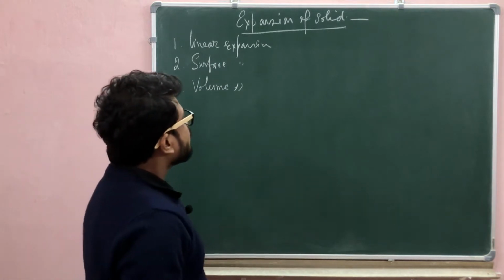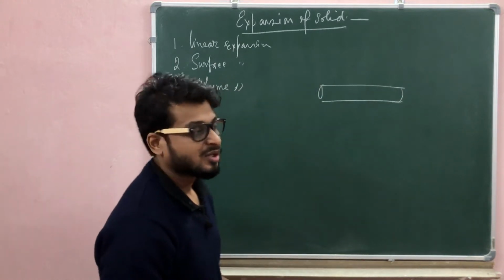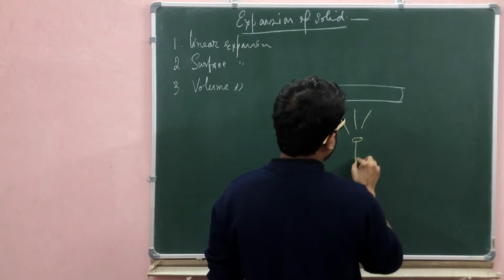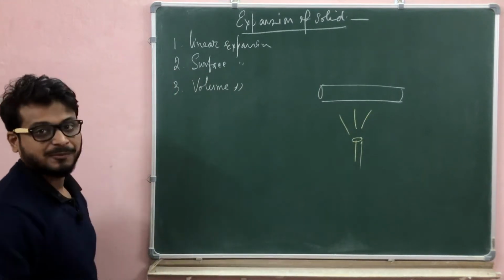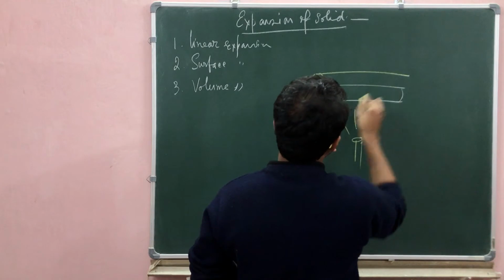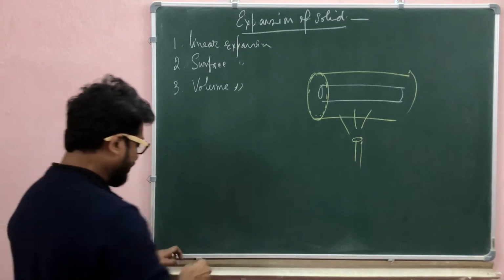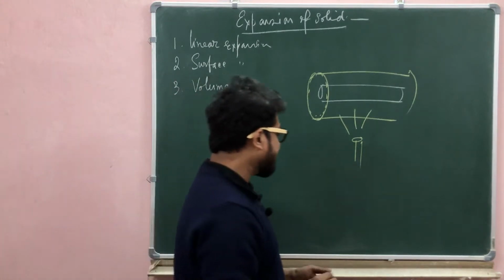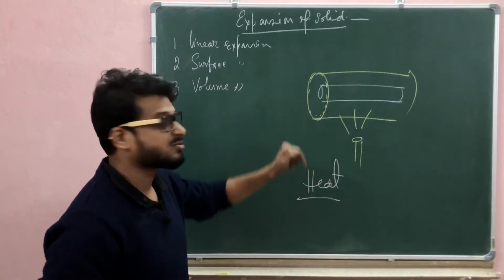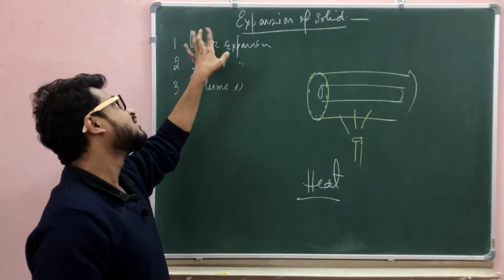Okay. First, we choose a metal body, a metal ball or metal cylinder. If we give heat to the metal body, then the body will expand. So it changes its length, surface or volume due to heat. What is heat? Heat is the main cause for expansion. The three types of expansion have one main cause, heat, and the result is expansion.